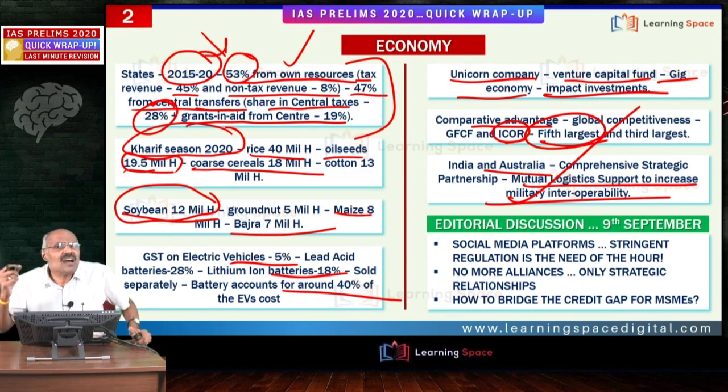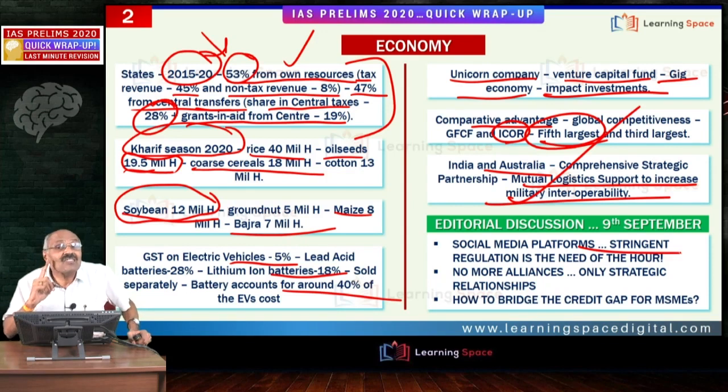Friends, before going to ecology and environment, science and technology, let me take a few seconds to talk about today's editorial discussion. Friends, we produce editorial discussions on Monday, Wednesday and Friday, and Connect the Dots high-end modules as far as mains is concerned on Tuesday and Thursday. In today's editorial discussion, three important issues. First one is social media platforms.